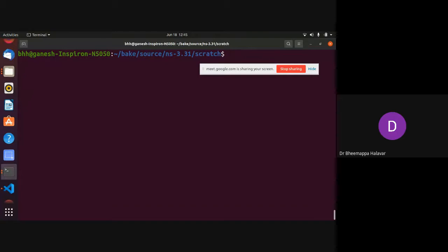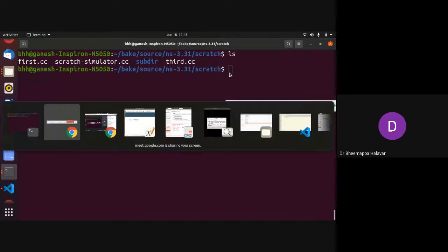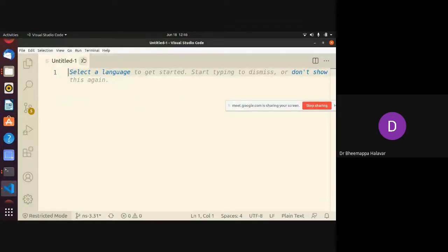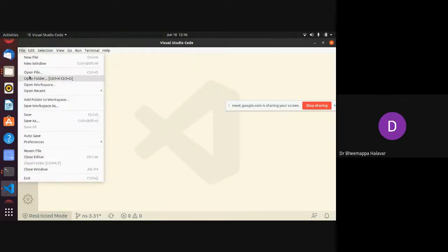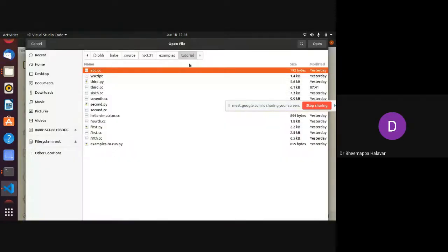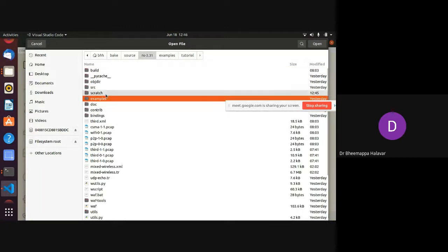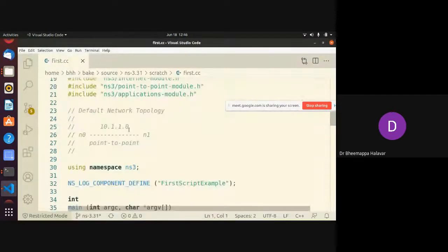I hope you guys are following. Now the first.cc has come right here, so I will open that. You can use any editor for modifying this. This is the code which I explained just now.